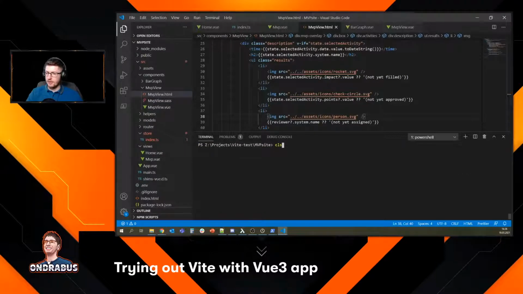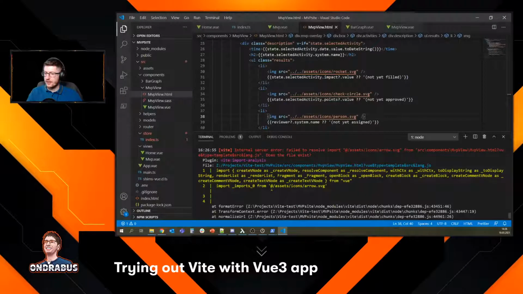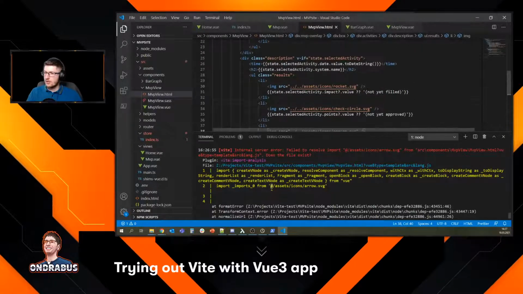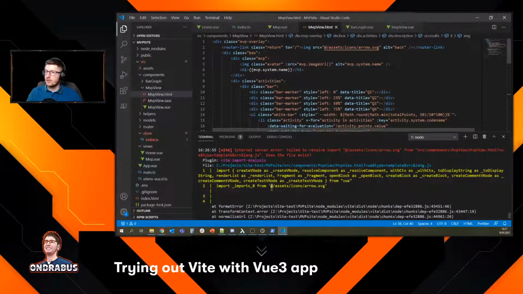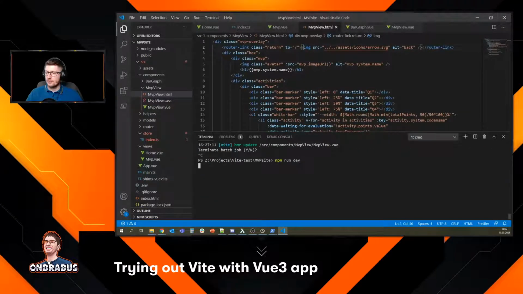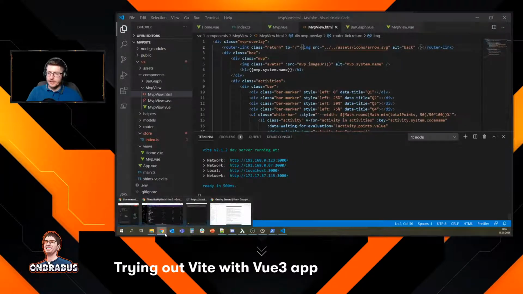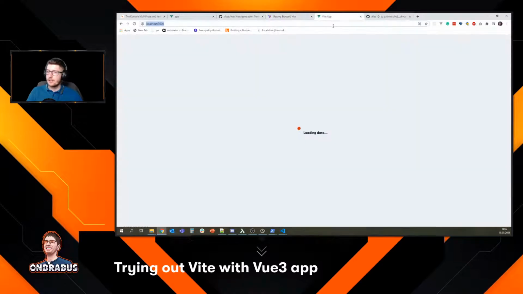Now I want to do a clean build here, so I know everything's working. No, he doesn't like it. MVP, I just fixed it. Arrow.svg. Oh, here it is. Okay, one more. Okay, no error. See that? No error. That's always nice. That usually, you know, shows that this might work.